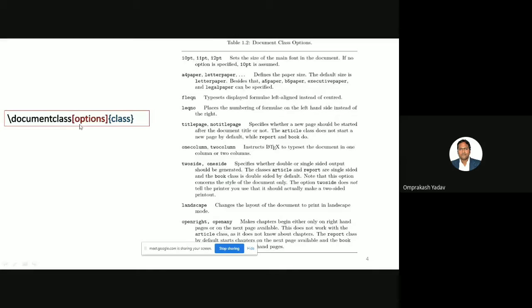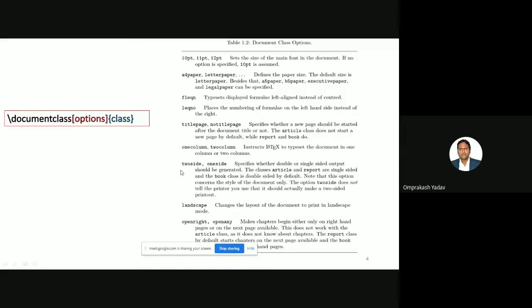There are many descriptions. In the optional part, we can mention like this: 10 point, 11 point, 12 point, which set the size of the main font in the document. If no option is specified, then 10 point will be assumed. Normally we select 12 point. Then we can mention A4 paper, letter paper, right? Normally we select A4 size paper, so that also we can mention here. For example, we can mention A4 paper, then comma, then 10 point. Like this we can mention the parameters or attributes of this optional bracket.